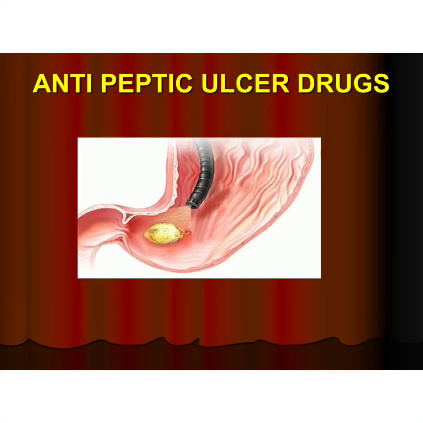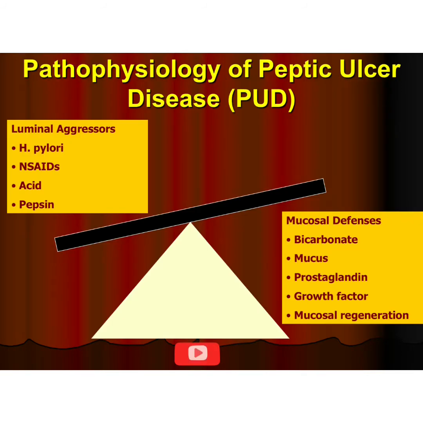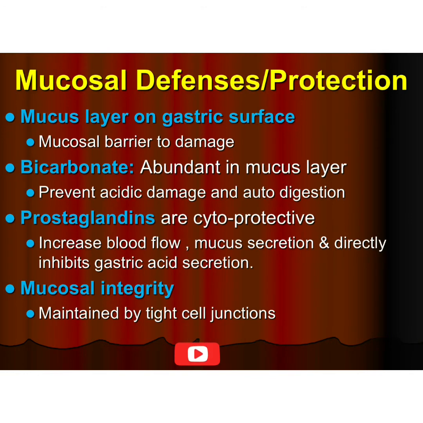Now we will discuss the pathophysiology of peptic ulcer disease. Normally, there must be a balance between the mucosal defenses and aggressors. Mucosal defenses include bicarbonates, the mucus layer, prostaglandins, and mucosal integrity. The mucus layer basically acts as a barrier to damage. Bicarbonates are basically chemical antagonists of HCl. They are very abundant in the mucus layer, so they prevent acidic damage or autodigestion.